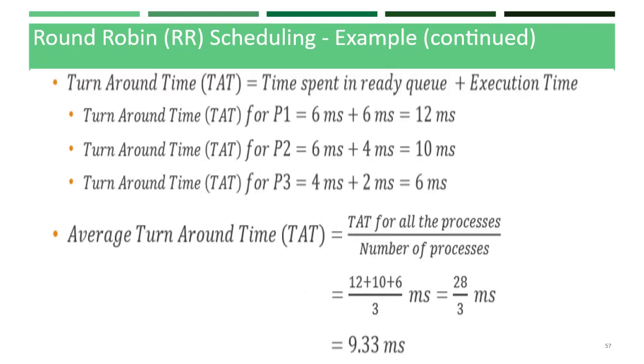In the same way, calculate turnaround time. The formula we have is time spent in ready queue plus execution time. So for P1, P2 and P3, for P1 we get 12 milliseconds, P2 10 milliseconds, P3 6 milliseconds. Take the average of that. So finally we'll get 9.33 milliseconds.